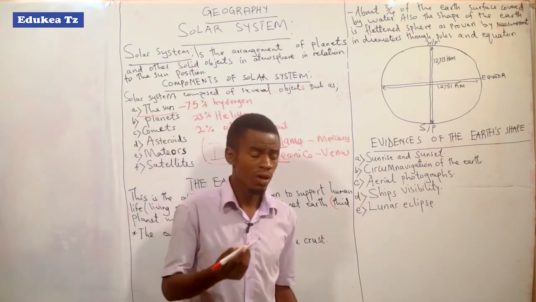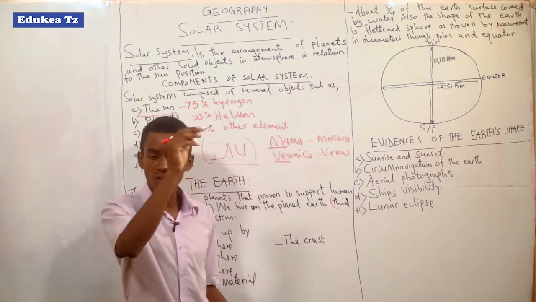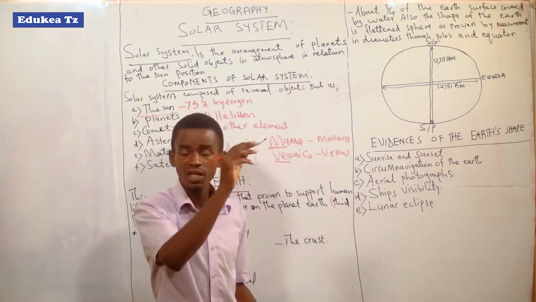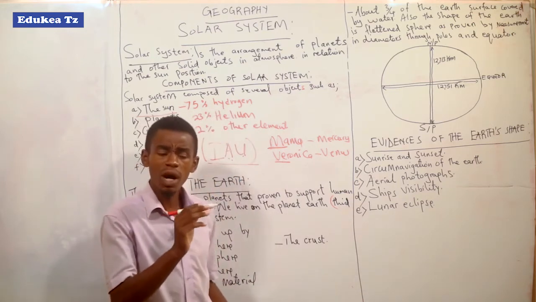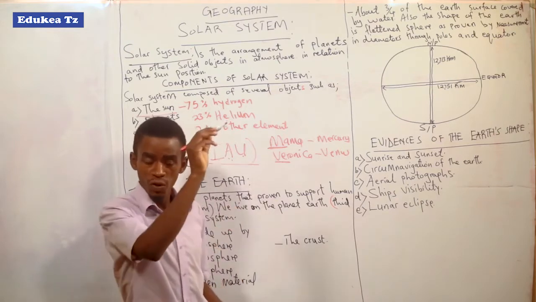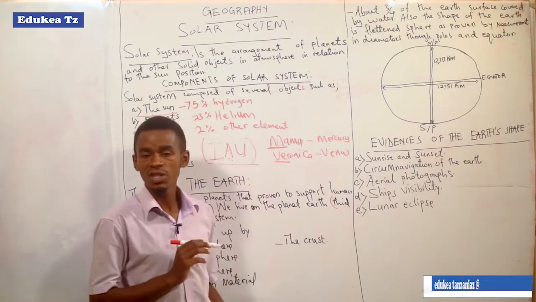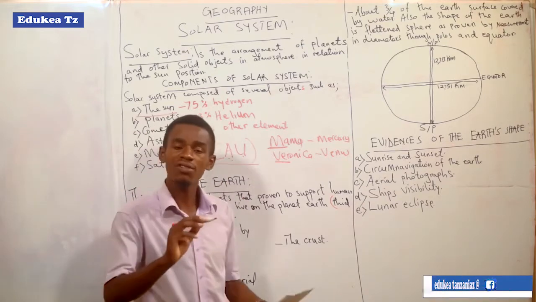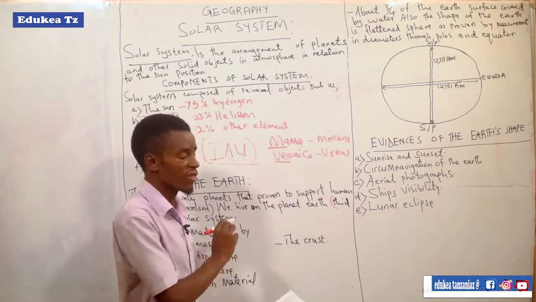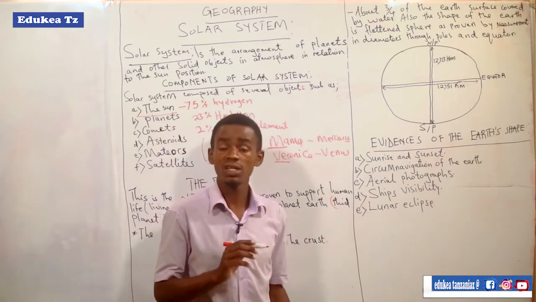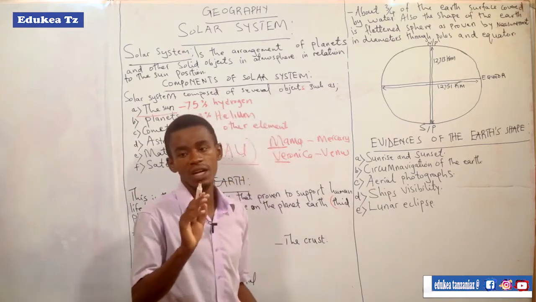I can give you an example. On the planet Earth, the northern pole is very cold and the southern pole is very cold. But when you come to the equator, it is hot. So you have to understand that the earth has a unique position. Also, the planet Earth is the third planet in the arrangement from Mercury, Venus and Earth.